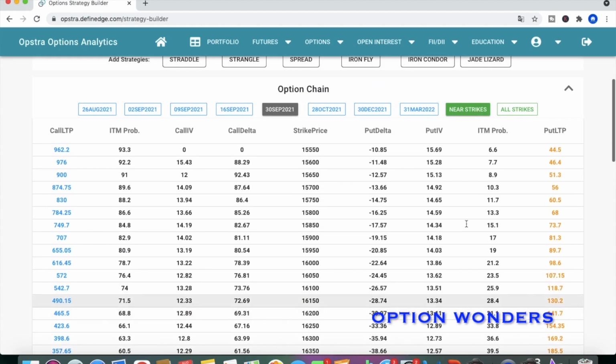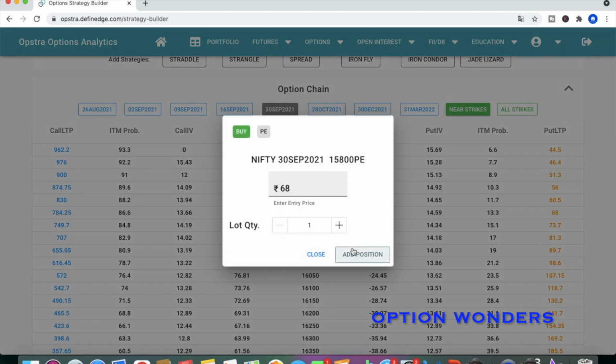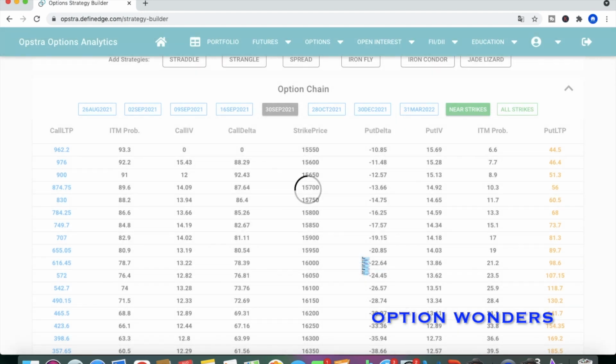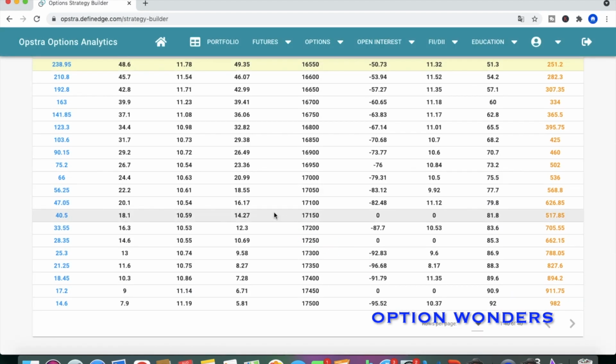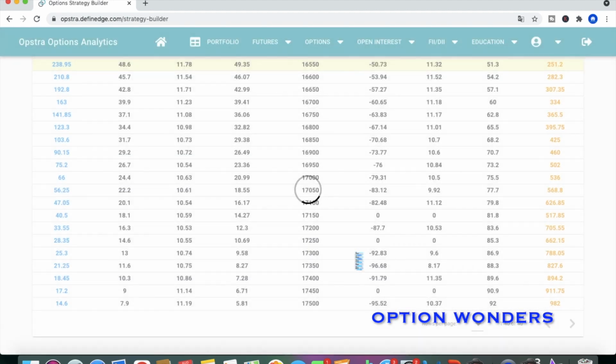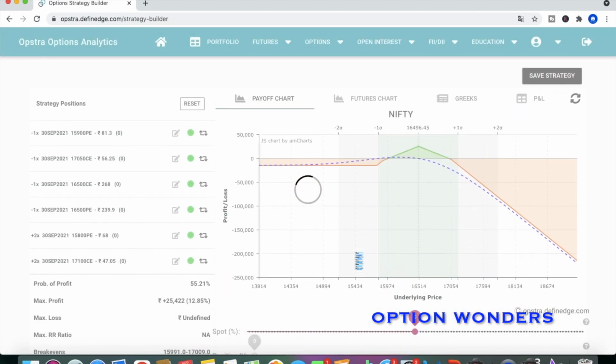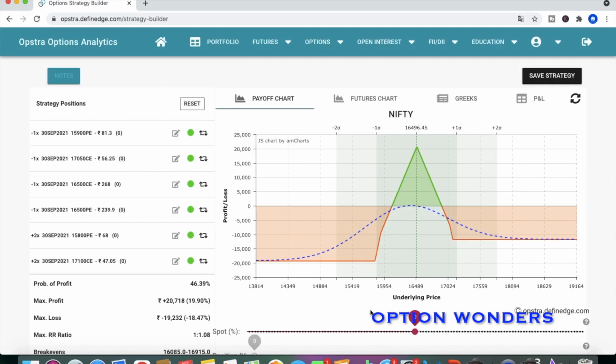So 15,800. Now if you are choosing the break even levels, you can choose two lots. Okay, so once you select two lots, 15,800 and 17,100, right? So 17,100, two lots. Okay, so if you are choosing two lots, again this will be a little similar to an iron fly strategy. Okay, but iron fly strategy will not give you this much profit. There will be a difference in the profit.